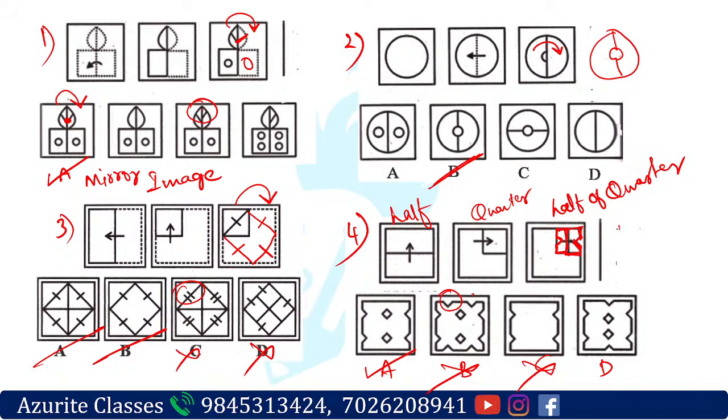Let me draw it here. So it is like this. Sorry, this is inside. So this is half of the quarter. If you open it this side, it will look like this. That is the mirror image. So this is inside, so then this is quarter of the paper.